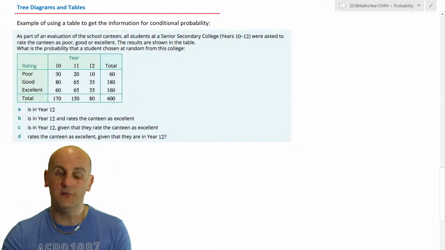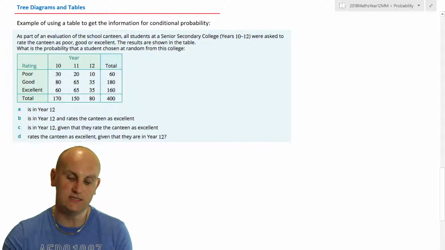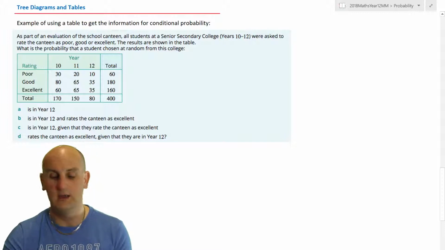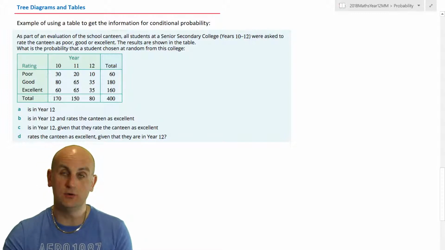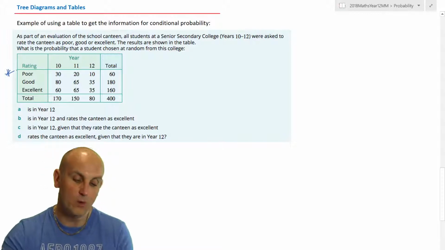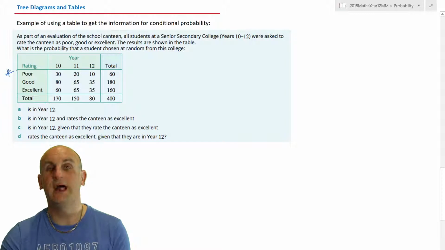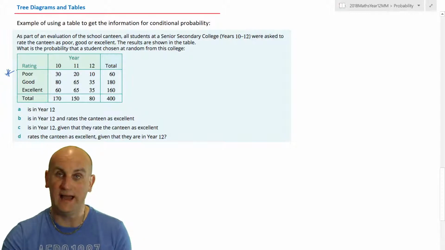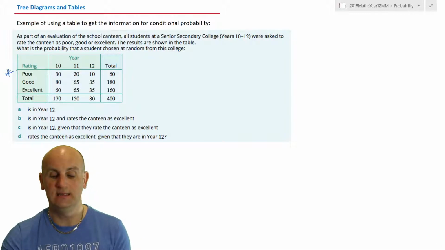So as part of an evaluation of the school canteen, all students in a senior secondary college, years 10 to 12, were asked to rate the canteen as poor, good, or excellent. The results are shown in this table here. What is the probability that a student chosen at random, and I think it's really important to note that it has to be at random, is in year 12?